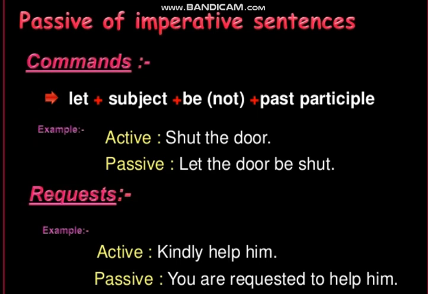When we tell someone shut the door, clean the board, pick out the pages, we are ordering the person who is listening to us, but we don't say the word you, as in "you shut the door" or "you kindly help me," because the person is in front of us and we are addressing him or her. So when we want to change request sentences into passive voice, we already have this hidden you as a subject, so we can use it.